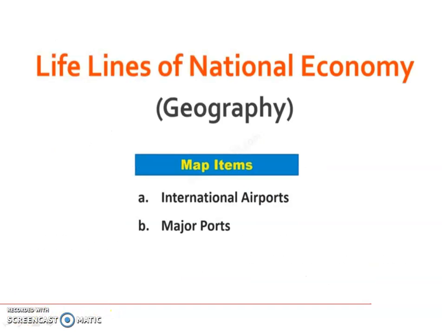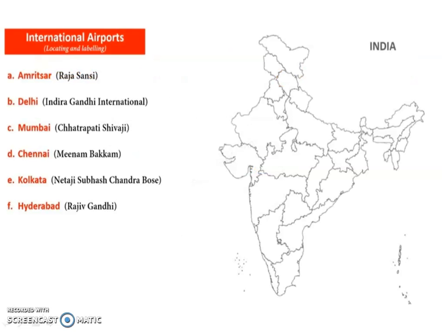So, you have to study major ports and airports from chapter 7, Lifelines of National Economy. First of all, let us take major airports in India. The major airports are, first one, Amritsar, named as Raja Sansi International Airport.